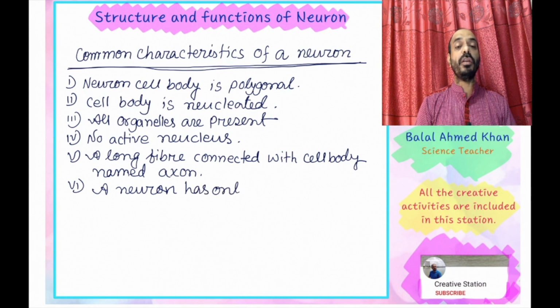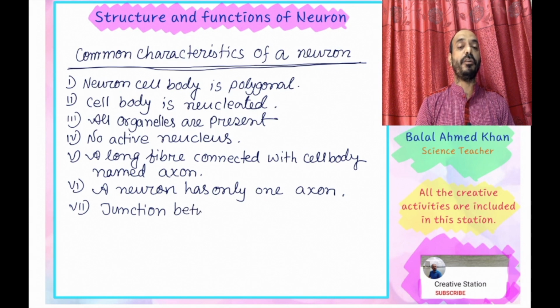A neuron has only one nucleus and only one axon. With the help of the axon, it transfers impulses or messages from the cell body to other cells or other neurons.